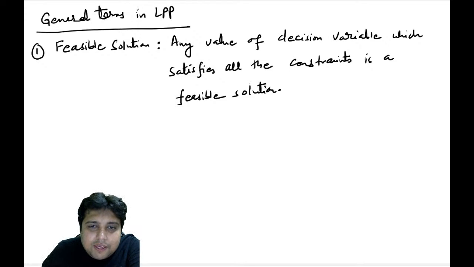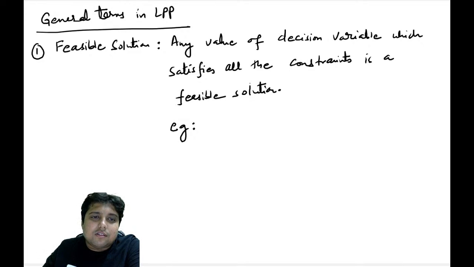Let me leave some space for an example, because when I explain this, I will be writing the example and explaining this with the help of it.